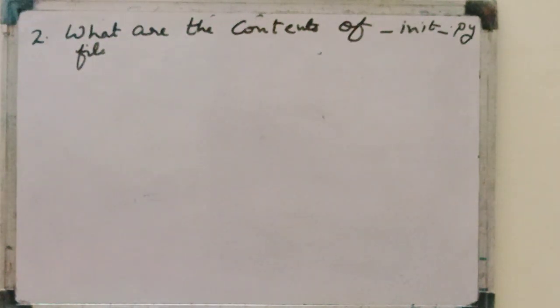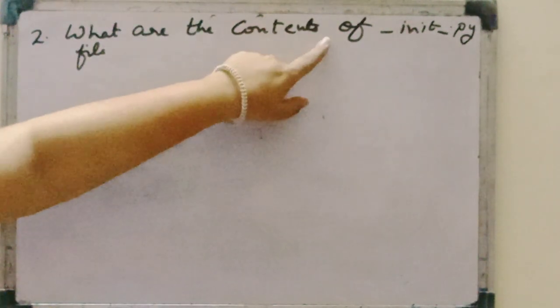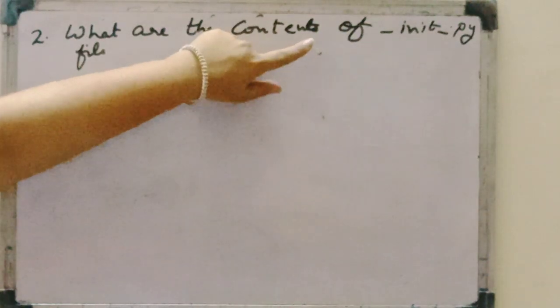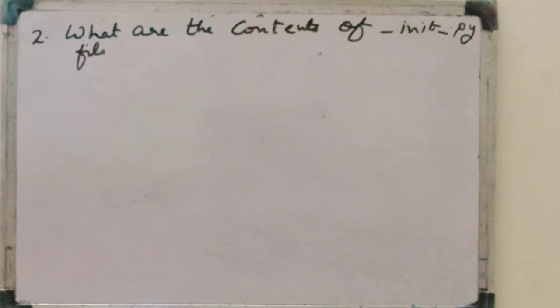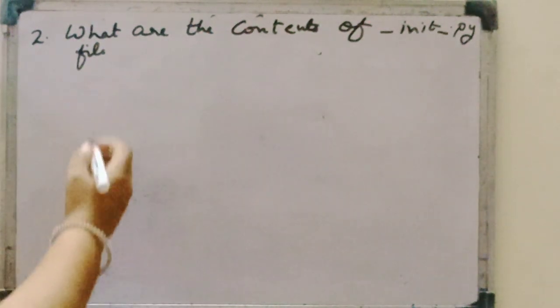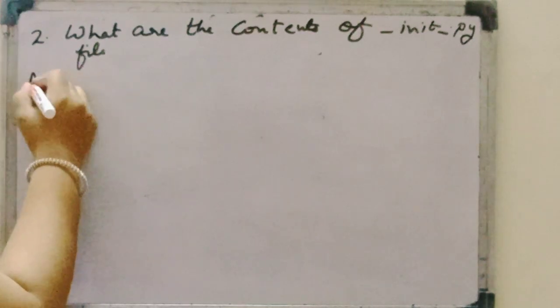So we know that when we want to make something a package, this file is very much a must in that package. If this file is not present, it cannot be treated as a package. So what are the contents of this file?